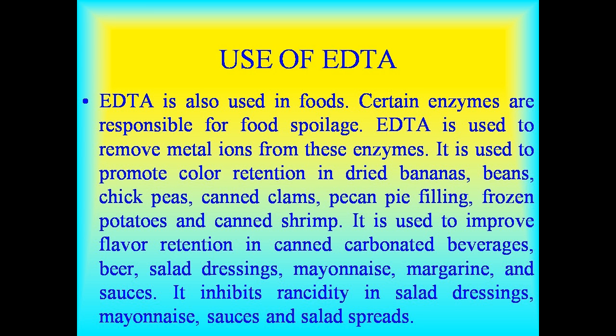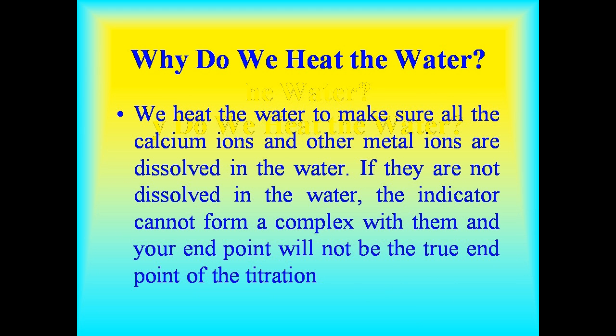Again, we concentrate on use of EDTA. EDTA is also used in foods. Certain enzymes are responsible for food spoilage. EDTA is used to remove metal ions from these enzymes. Why do we heat the water? We heat the water to make sure all the calcium ions and other metal ions are dissolved in the water. If they are not dissolved in the water, the indicator cannot form a complex with them, and your endpoint will not be the true endpoint of the titration.